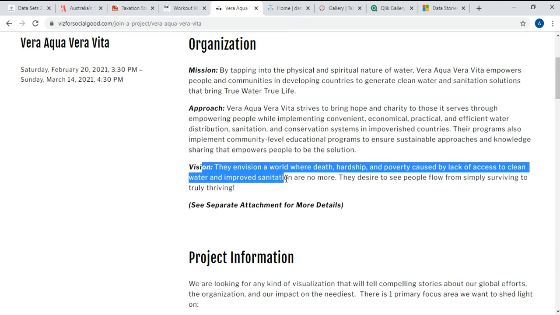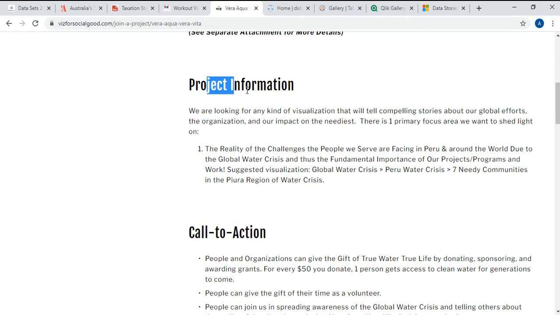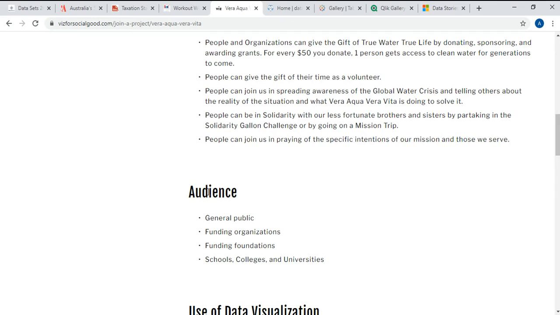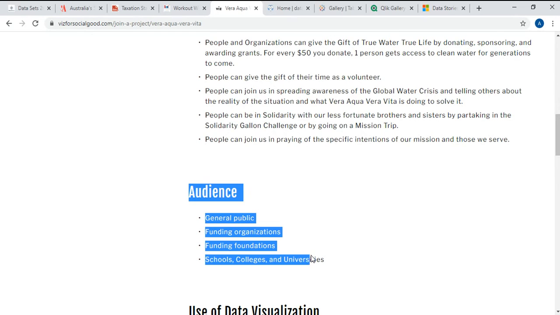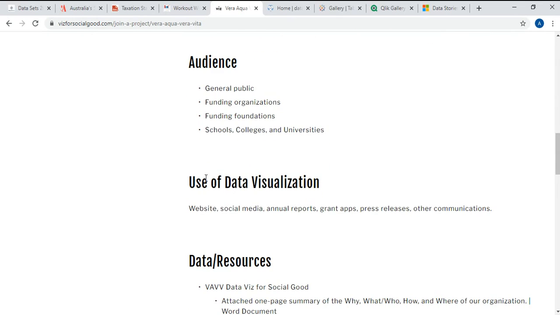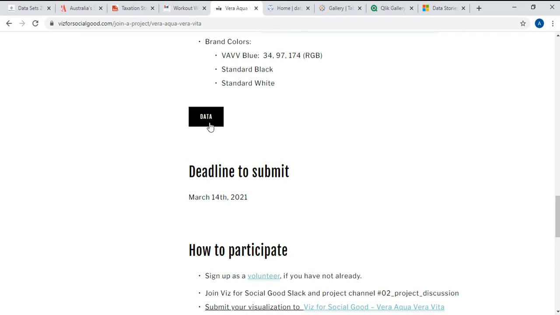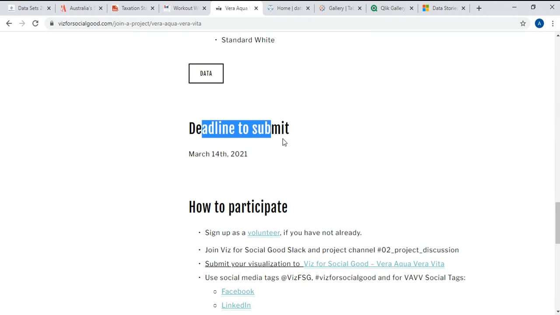what the approach is, what the vision is for that particular organization, and your project information. So what you'll have to do, and who the audience is that you'll have to build for. When we create a visualization, the main thing is to understand who our audiences are, so they'll give you information on that as well, and on the use of the data visualization: how will they use your visualization in case it's selected. They also give where the data is, what the resources are, and the deadline to submit. As I mentioned previously, this is a participation link where you can participate by submitting your visualization links.